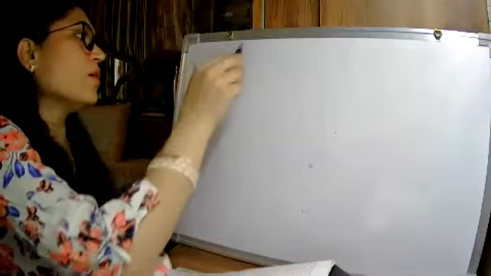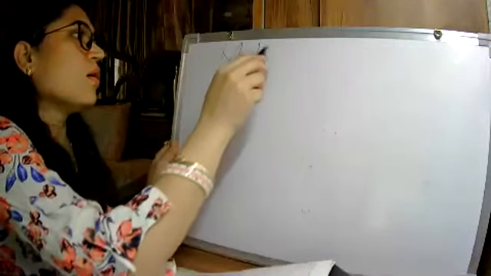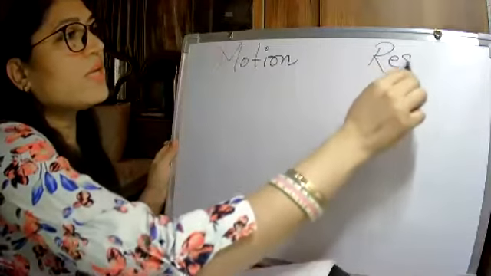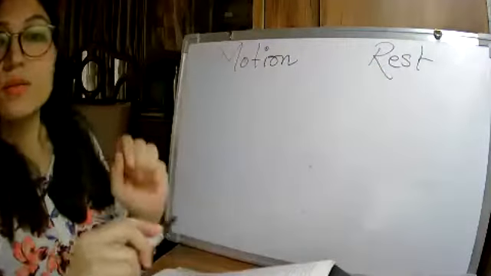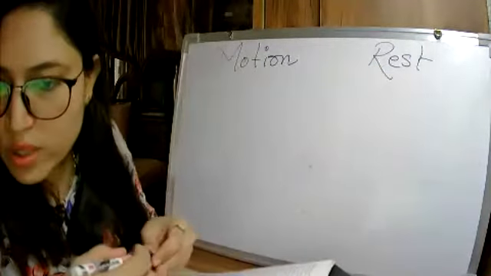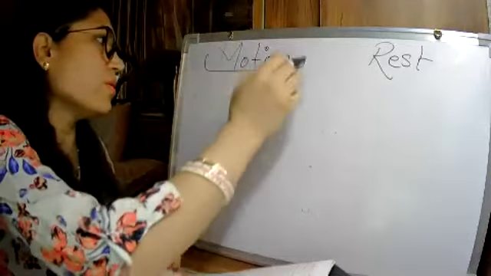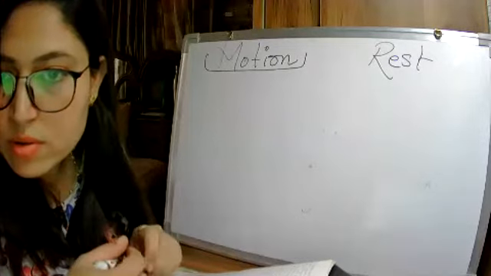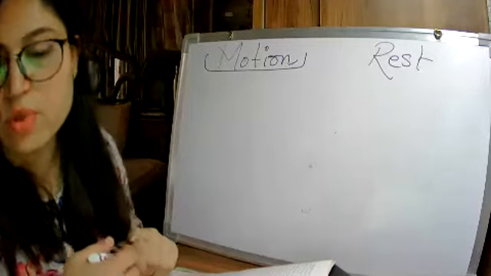So when can you say that the body is in motion? And when can you say that the body is at rest? First of all, let's talk about motion. When can you say that the body is at motion? Simran.